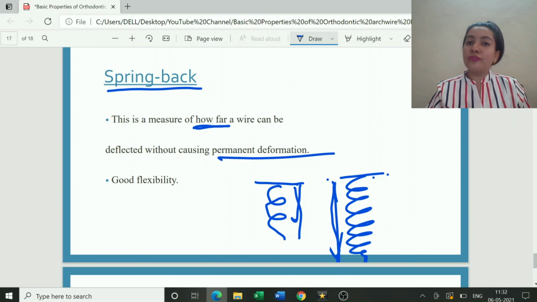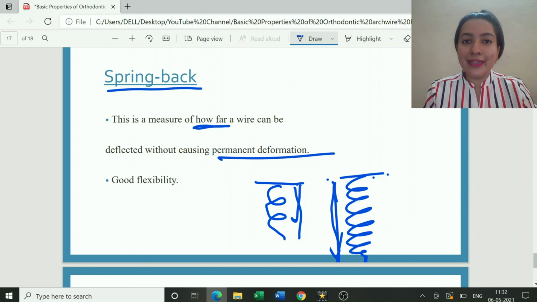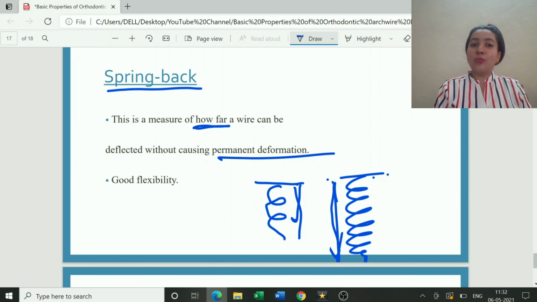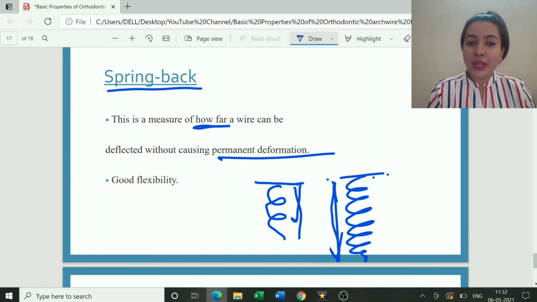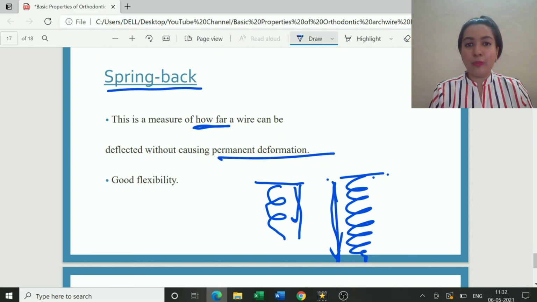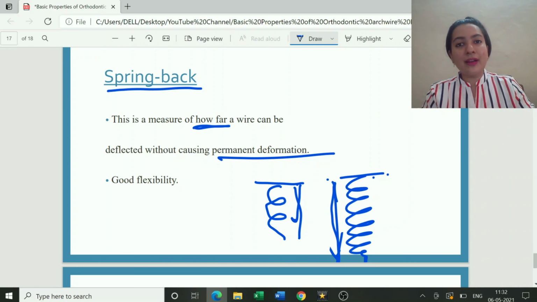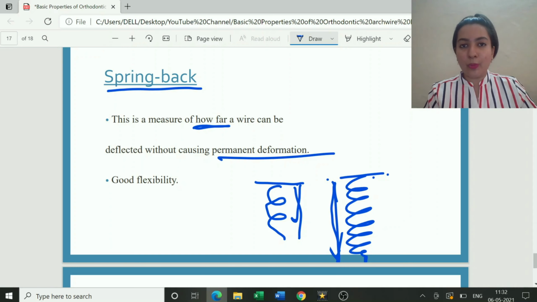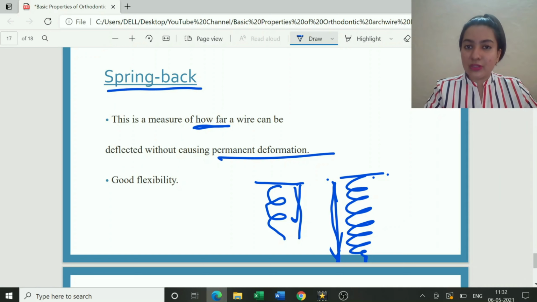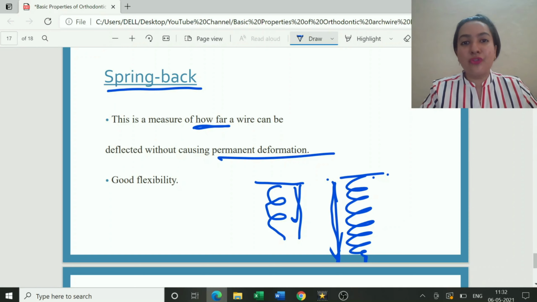So the measure of how far, maybe till 5 centimeters, 7 centimeters, or in degrees, it can be deflected only till 20 degrees. So basically, till what distance a wire can be deflected without causing permanent deformation. If you take a wire and keep deflecting, it will ultimately lose the property. There would be plastic deformation occurring where it has lost its original properties, it will not come back to its original position, and it has been permanently deformed.